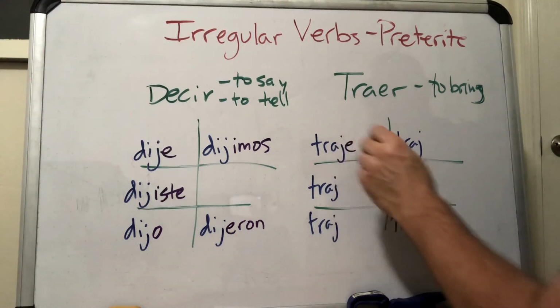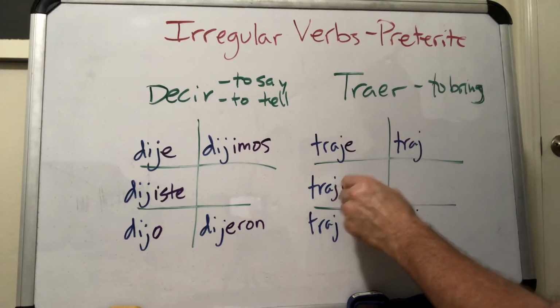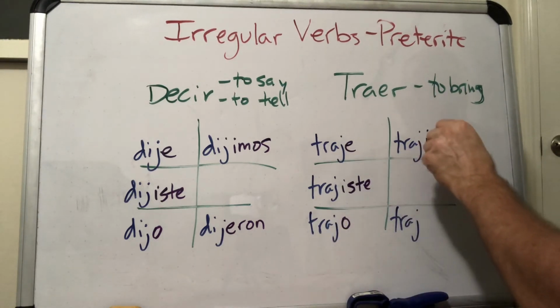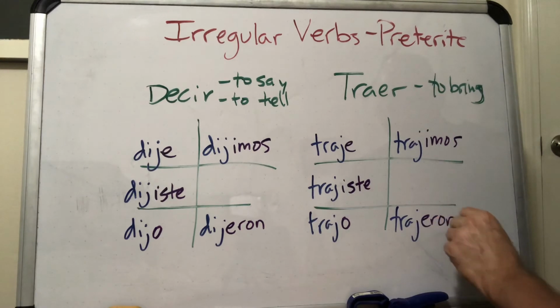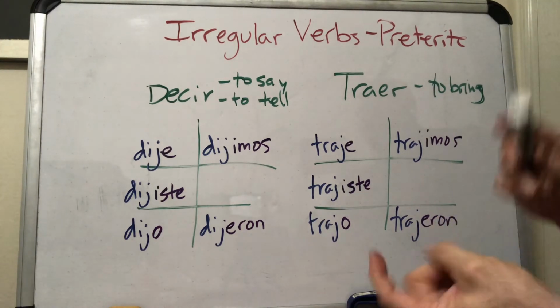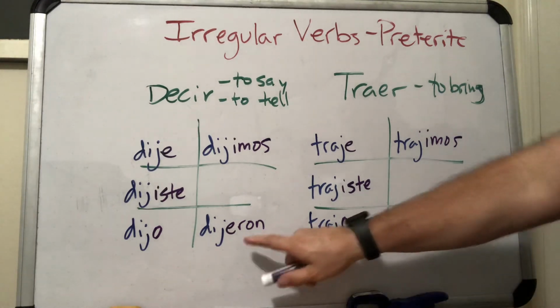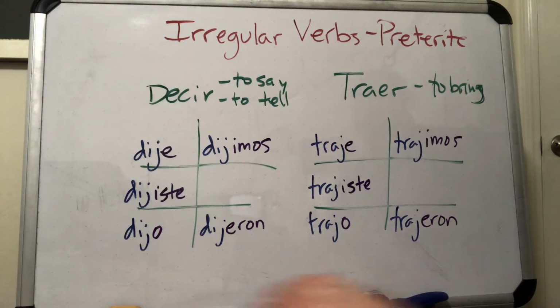So we have traje, which means I brought. Trajiste, you brought. Trajo, trajimos, and trajeron. Again, drop that I. Okay, so now that we have weird stems and we're using those weird endings, then this bottom right is where we drop the I. Just lots of odd things going on in these.